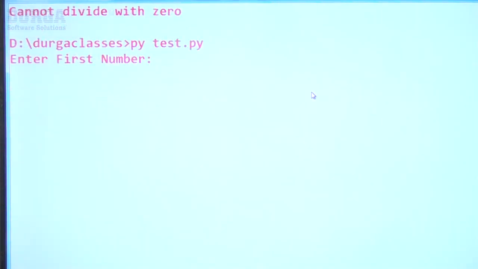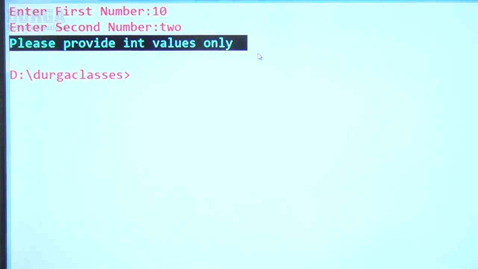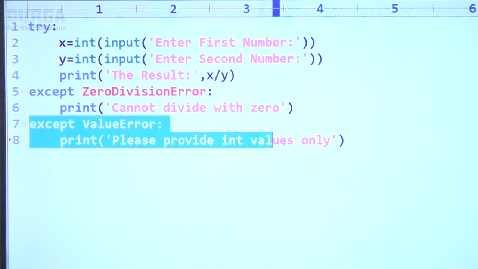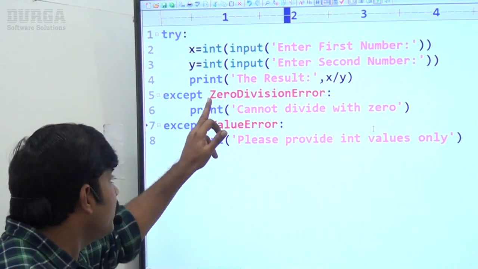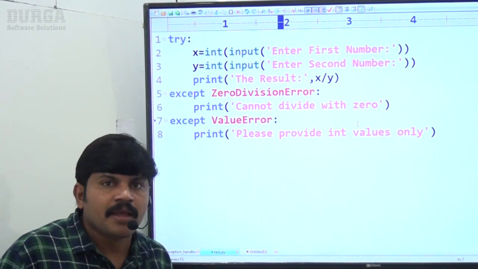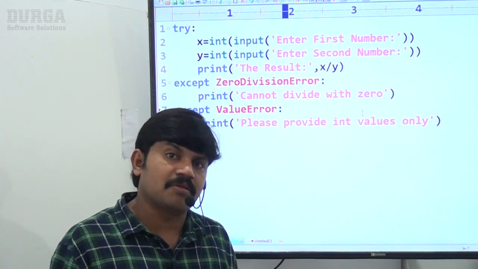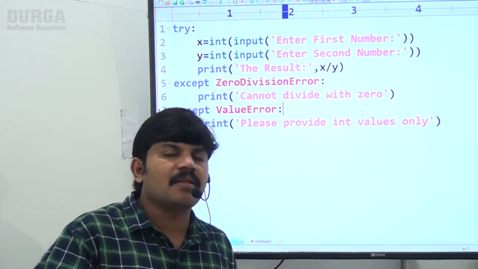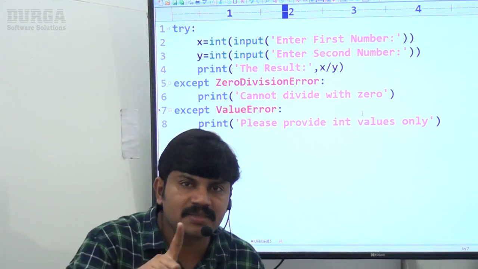Now, sir, if we take 10 and enter the second number as a non-integer, it can't be converted into int type, so ValueError. That's why we are getting 'Please provide int values only'. ValueError, right? So based on the raised exception, the corresponding except block is going to be executed. Any doubt about this one? So try with multiple except blocks is possible or not? Yes, possible. Based on the raised exception, the corresponding except block is going to be executed. Is it clear for all of you?